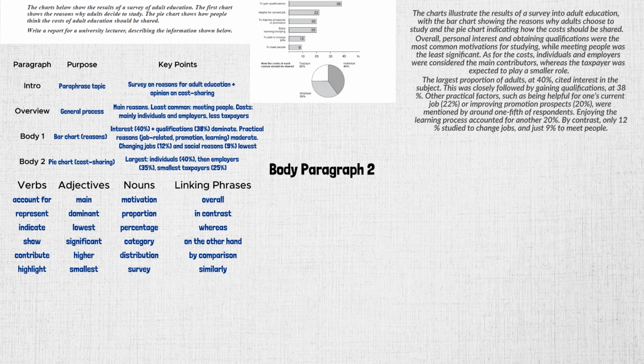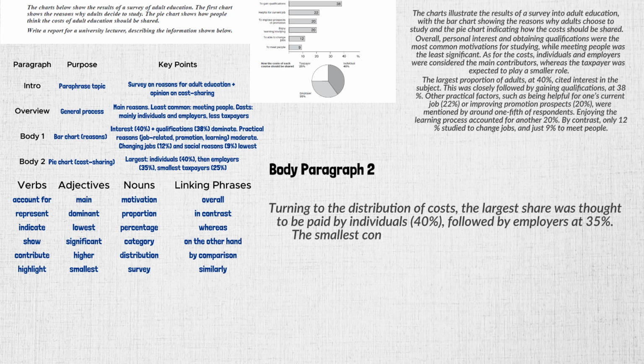Finally, let's describe the pie chart. There are only 3 categories, so we can keep this short and clear. From the pie chart, the largest share is individuals, 40%. Next is employers, 35%. The smallest is taxpayers, 25%. And our answer. Turning to the distribution of costs, the largest share was thought to be paid by individuals, 40%, followed by employers at 35%. The smallest contribution, just a quarter, was assigned to taxpayers. We use sequencing phrases like turning to and followed by to show movement between categories.